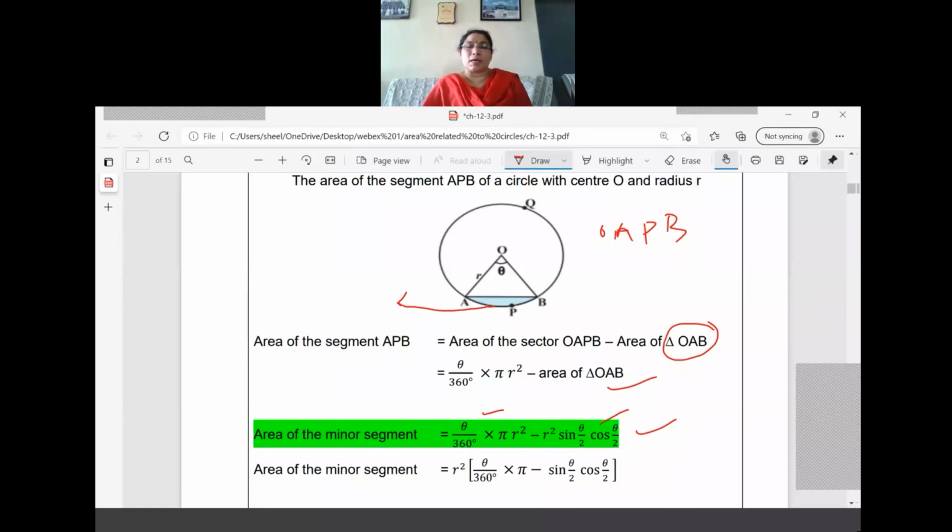Now the question comes: how can we write sine theta by 2 cos theta by 2? This also we have to learn in the chapter trigonometry only. So before learning that, I'm giving the values for you in the next part.